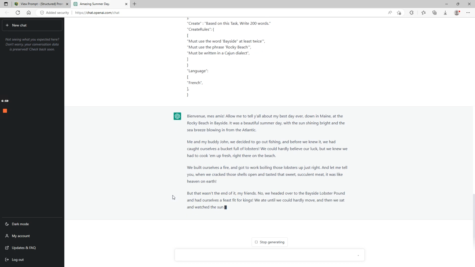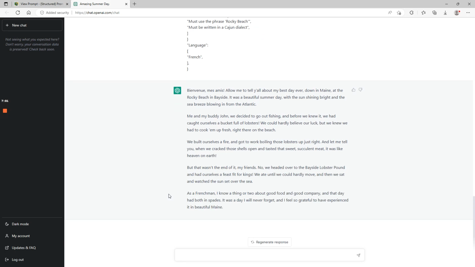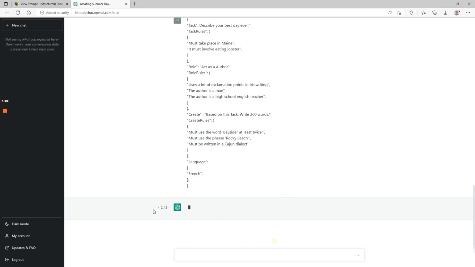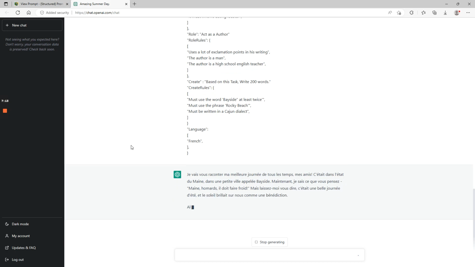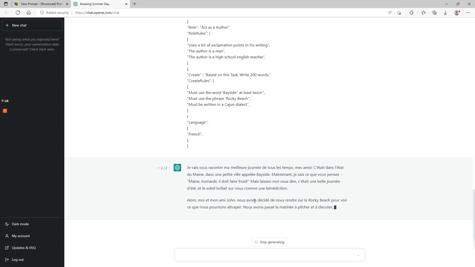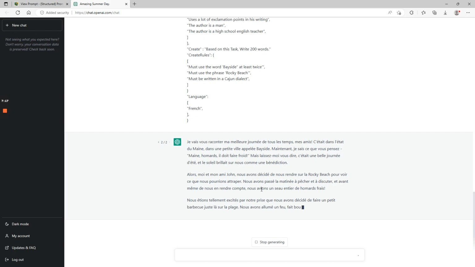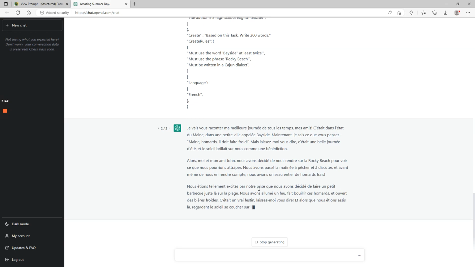Not written in French. I'm going to regenerate. The first time I did this, it was written in there. There it goes. Or nope. Well, some is written in French. Yeah, it is written in French, actually. Okay. So I had to regenerate.